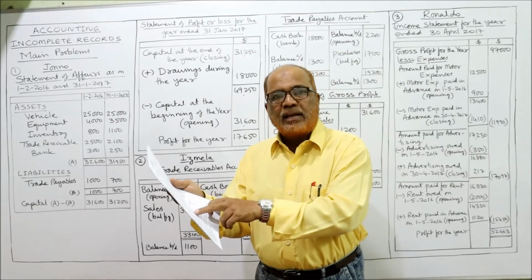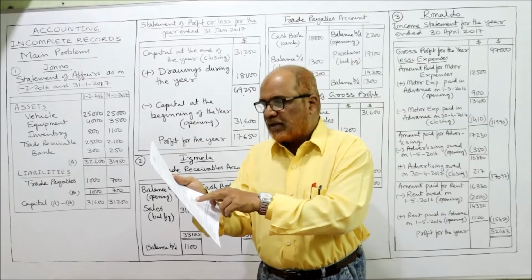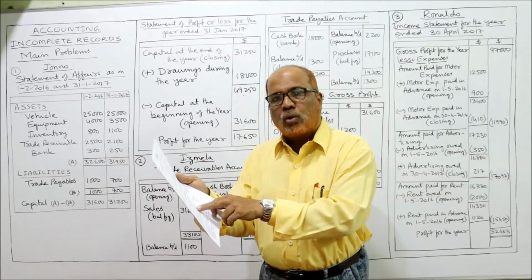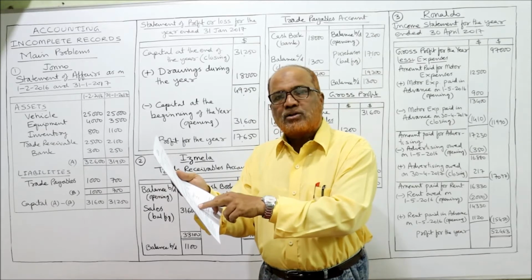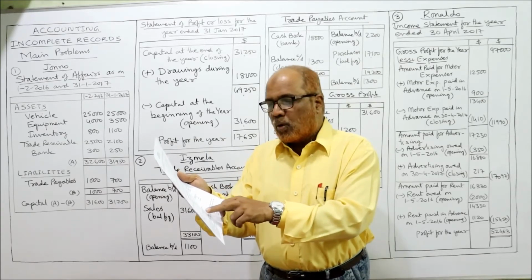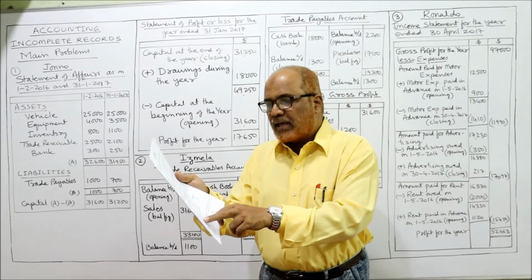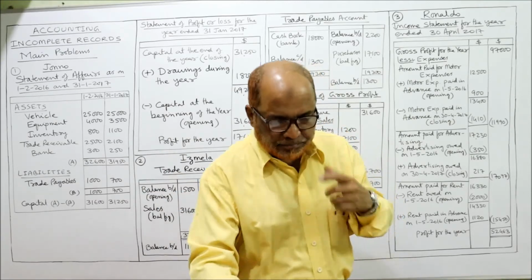Now, opening and closing balance. 1st April 2016 opening, 31st March 2017 closing. Trade receivables opening 1500, closing 1100. Trade payable opening 2200, closing 1300. Then inventory opening 1200, closing 1600. Now prepare Ismaila's account to calculate gross profit.